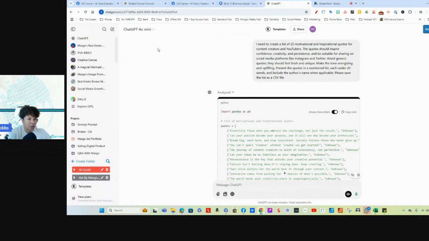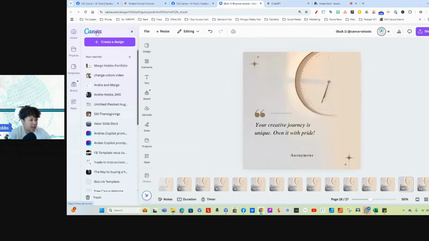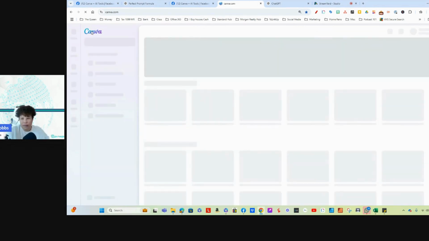So once we're finished here, we're going to jump over from here, and we are going to go to bulk create. As you can tell, I already created one. So we're going to start from scratch. So we're just going to go all the way out so you guys can see. Okay. So I'm just waiting for Canva to pull up.